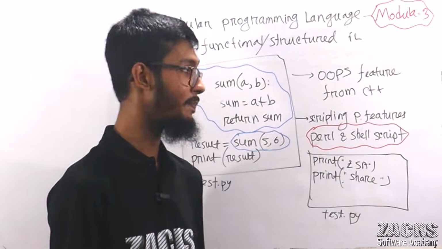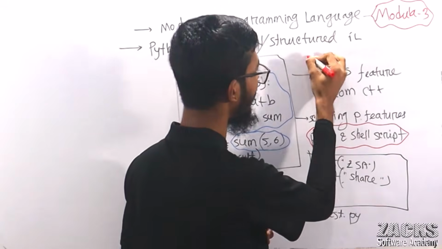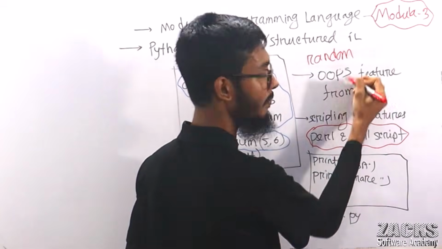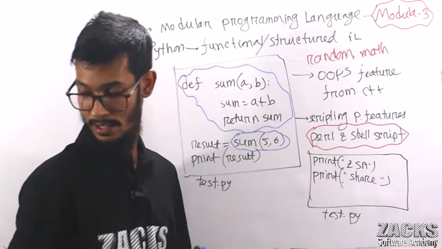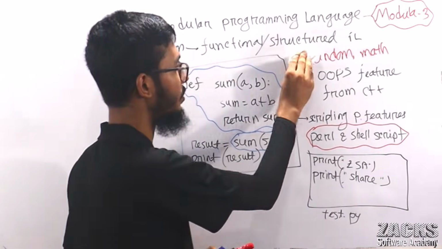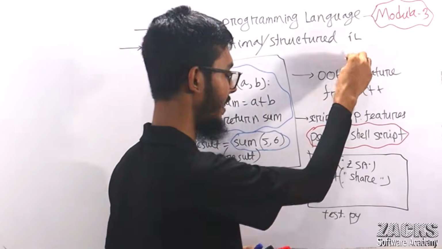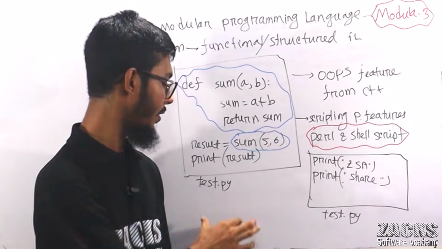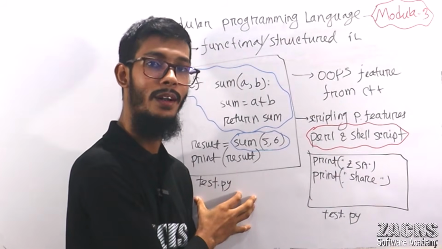It is a very simple concept. Maybe you have heard terms like random, and you used math multiple times. These are modules, but what are modules actually? Let me explain very briefly. A module is a very simple thing. At this time, I created a module. This is a Python file.